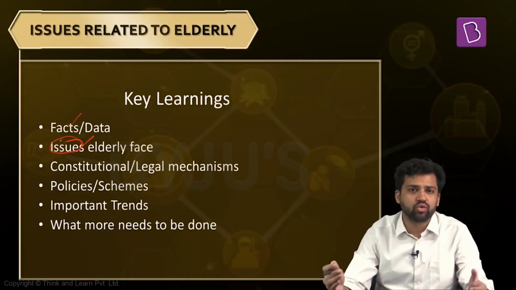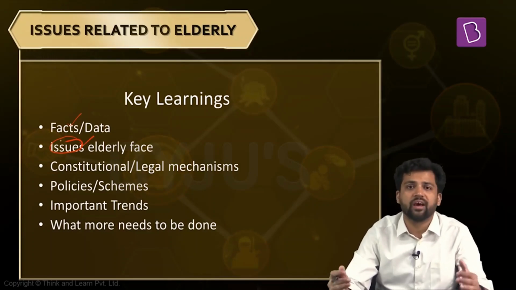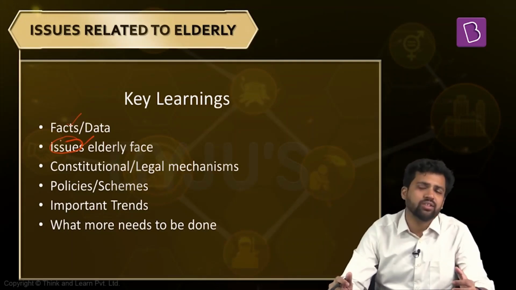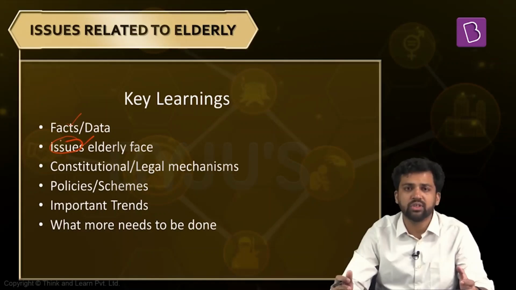Then we will look at some specific issues that the elderly section faces. For example, they might not have access to finances, they might face economic insecurity, or they might have problems when it comes to housing, or they might be isolated in society. Then to address these issues, we have different constitutional provisions and different legal provisions. We'll take that up one by one.